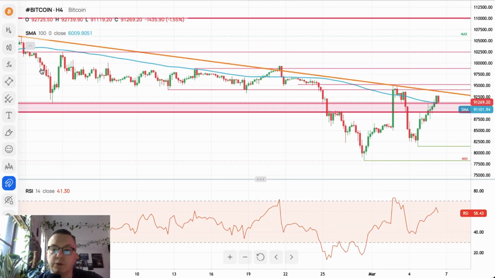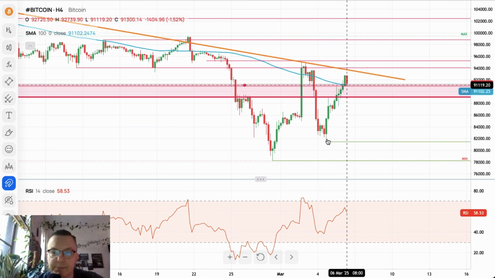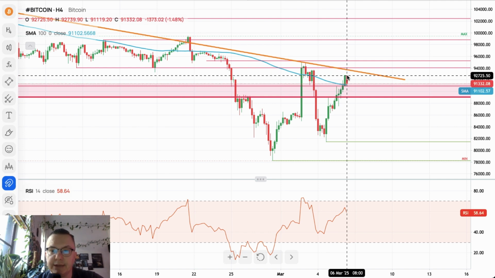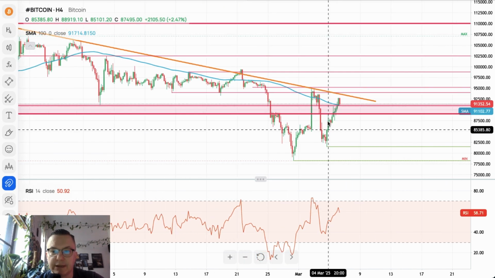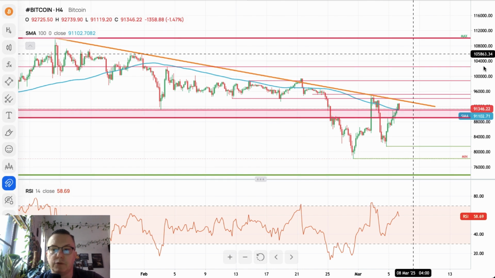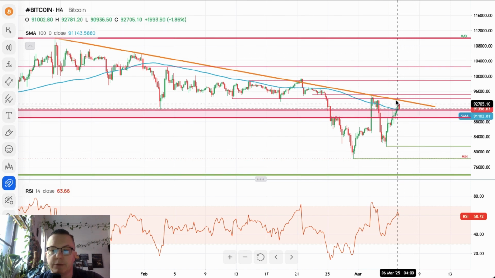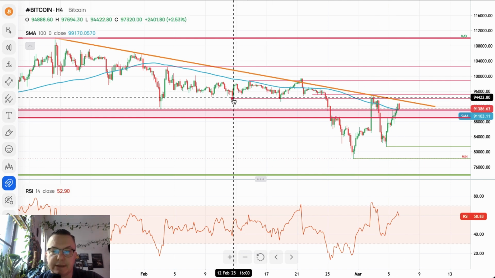If the US dollar is sold, what is being bought? Bitcoin is being bought back up as we bounce from the level of 81,426 back above the supply zone. We hit 92,739 and now we are trying to make some kind of a correction. We're still below the trend line, but it looks like Bitcoin wants to go higher. It looks like we will hit this trend line and test the trend line sooner or later.